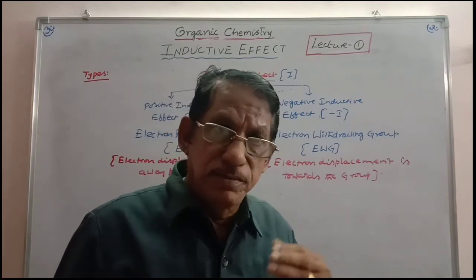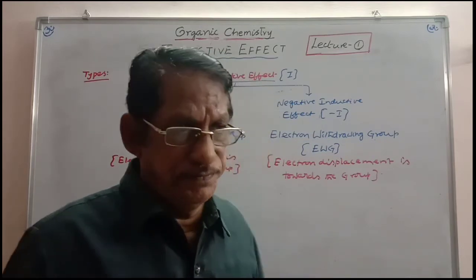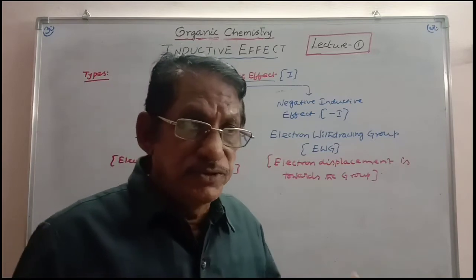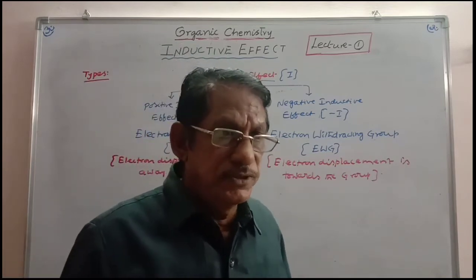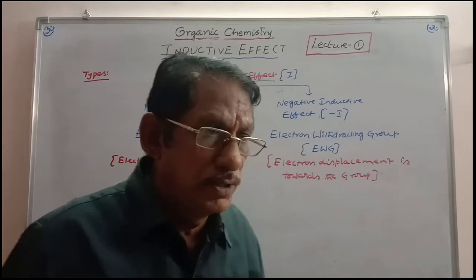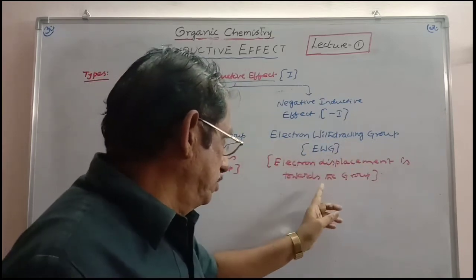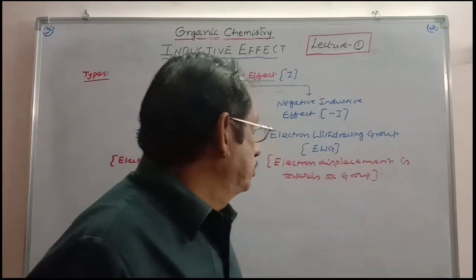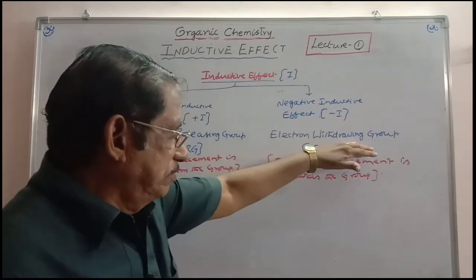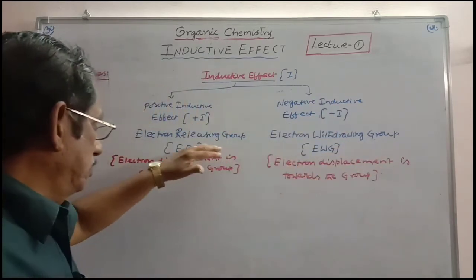Whenever electron is released by a group, it is called positive effect. Whenever electron is withdrawn from the carbon, then that group is called an electron withdrawing group, and it is an electron withdrawing effect. So minus I shows the electron withdrawing effect, and plus I shows the electron releasing effect.